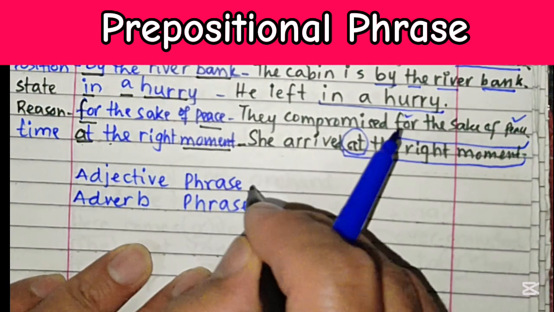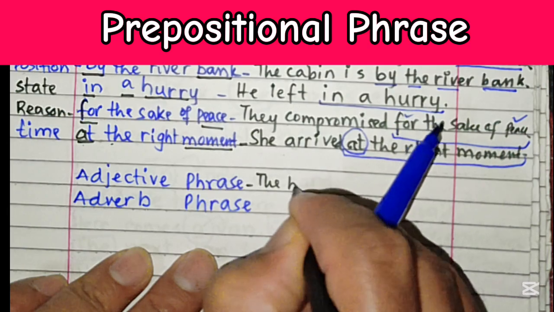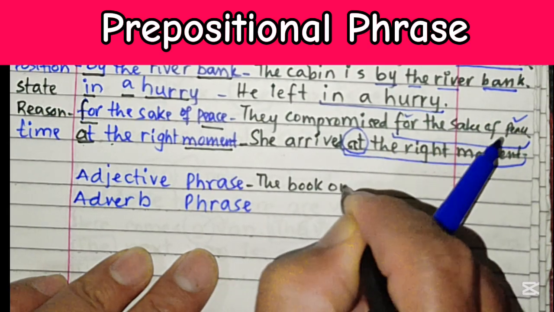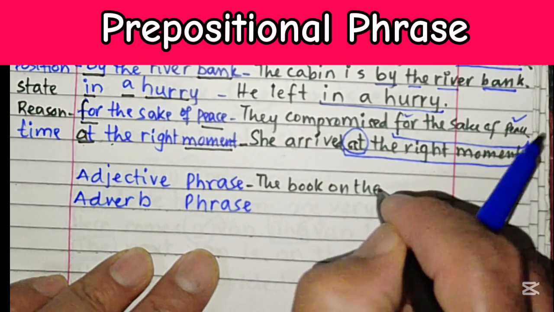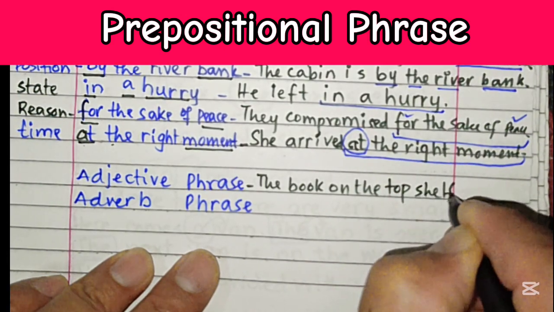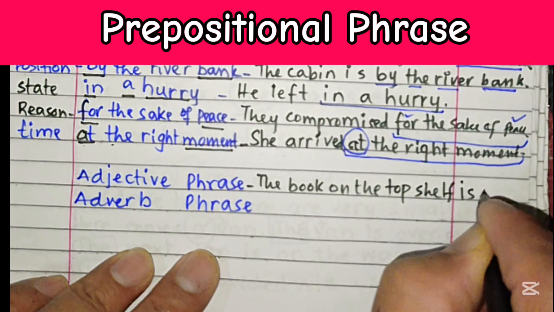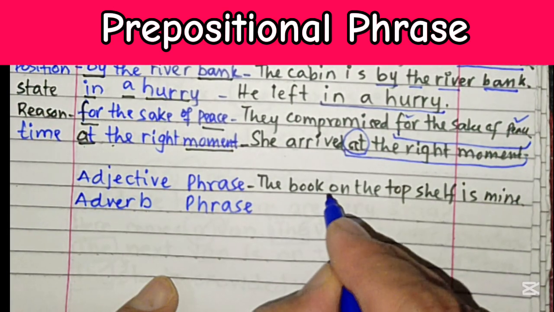For example, if I write one example for adjective phrase, "The book on the top shelf is mine." Which book?